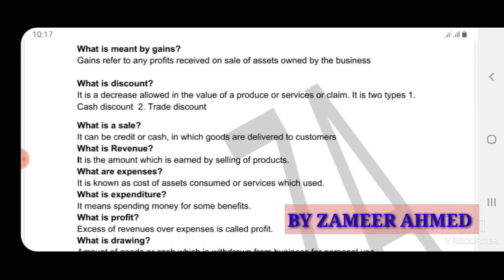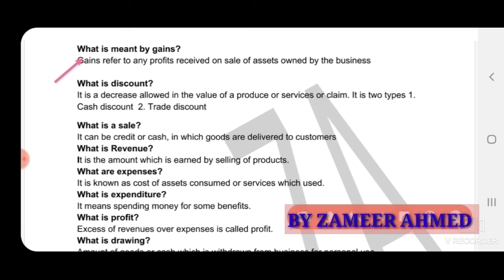Next, gains. Gains refers to any profit received on sale of assets owned by the business. First of all, fixed assets are purchased by the business for permanent use.